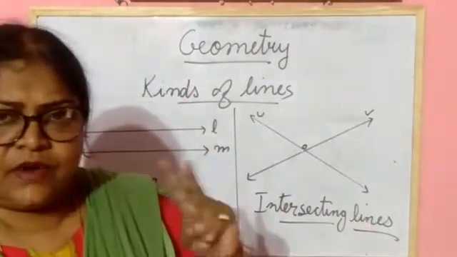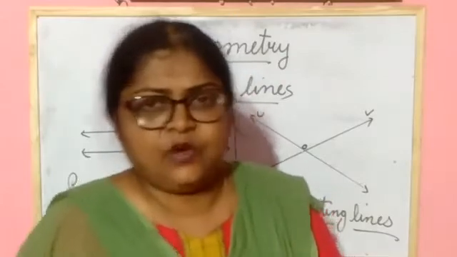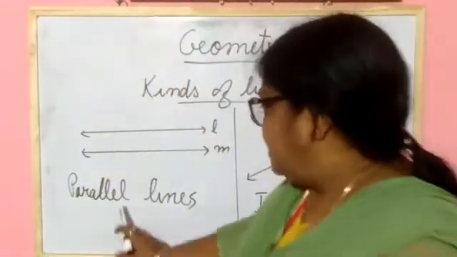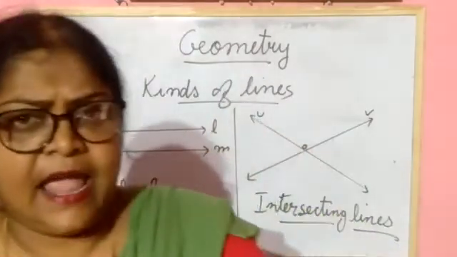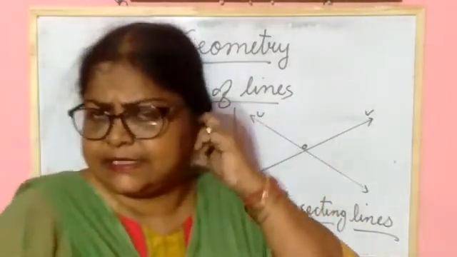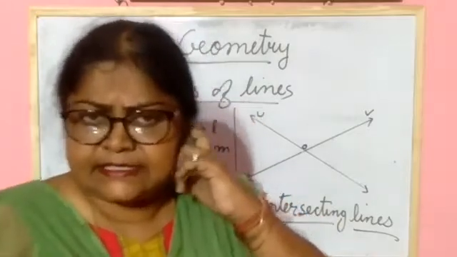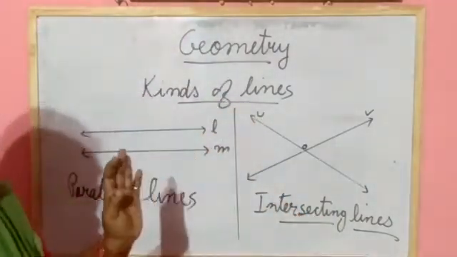Clear? So what have you learned about two types of lines? Number one, parallel lines. What are parallel lines? Two lines I have drawn, and if I extend these two lines from both sides, they will not meet or cut each other.